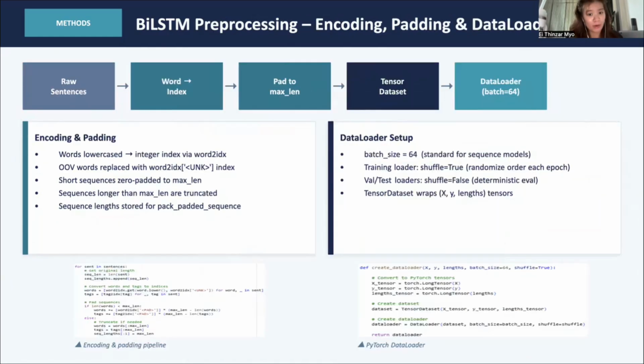Before anything hits the model, every sentence goes through a 5-step pipeline: lowercasing, mapping words to integers, swapping rare words for the UNK, padding into uniform length, and wrapping into the PyTorch dataset. The training loader shuffles every epoch to help generalization, while the validation and test loaders stay fixed for fair comparisons.